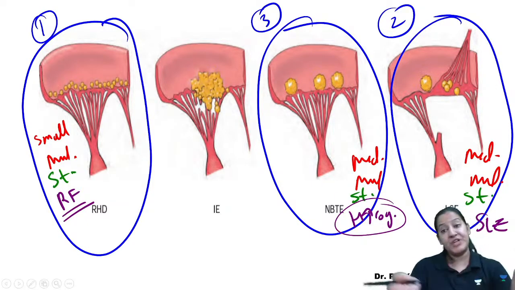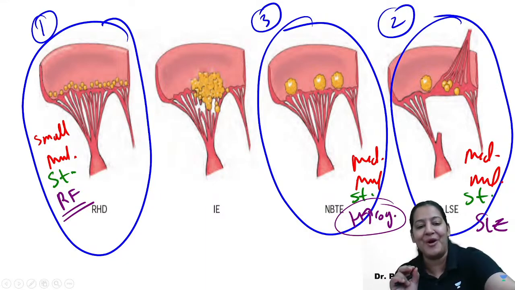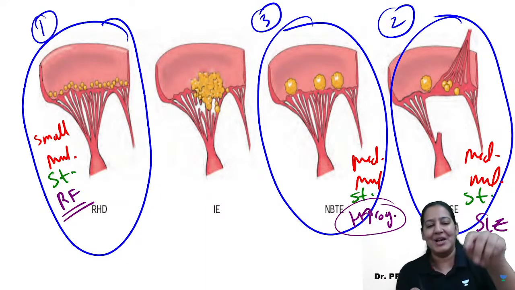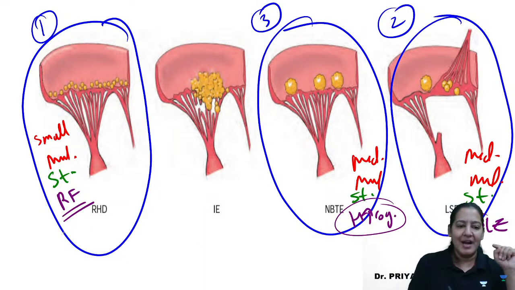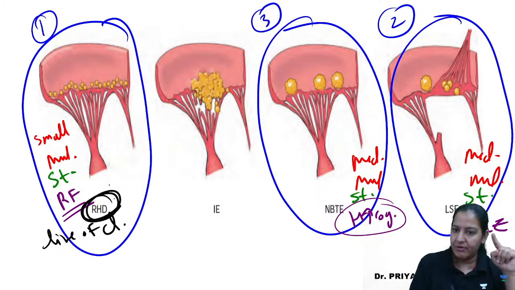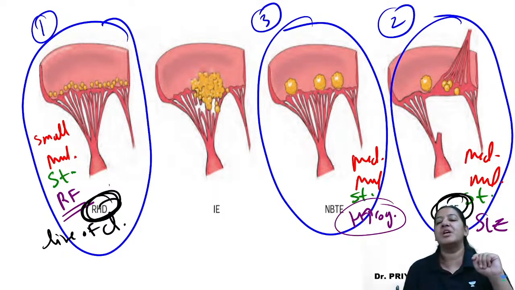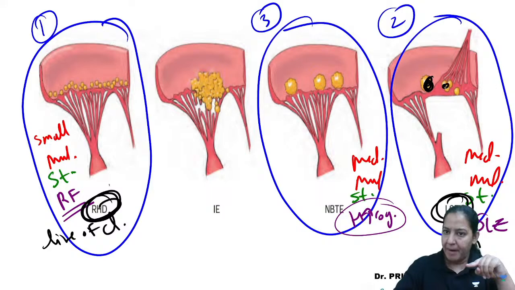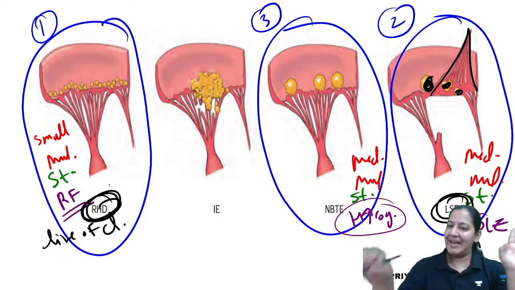Give me a thumbs up. Now tell me the location. The most important point to be taken care of is the location. Who will tell me the location? Here the location is the line of closure, that is the junction, in rheumatic heart disease, right? In SLE, the location was both surfaces, upper as well as lower. Apart from it, pockets, you can see both surfaces. See the flip flap. Apart from it, pockets and adjoining.